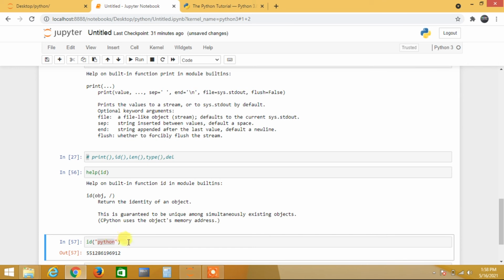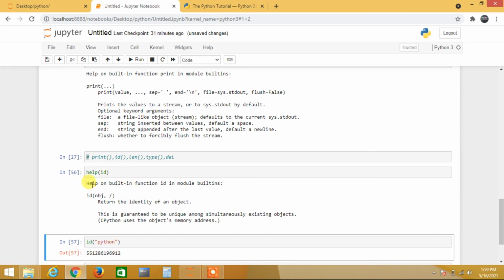See, Python, I told you, right? Everything is treated as an object. I will tell about the object later, but think of an object as one physical entity which exists in some place in the program of this IDLE, like Python. So this is an object. This object is present at this location, like that it is telling. Id is nothing but it gives the location where it exists exactly.